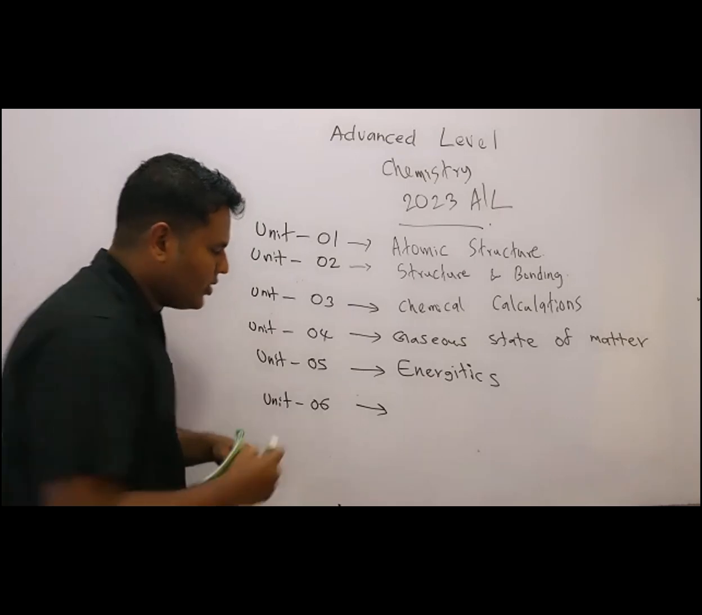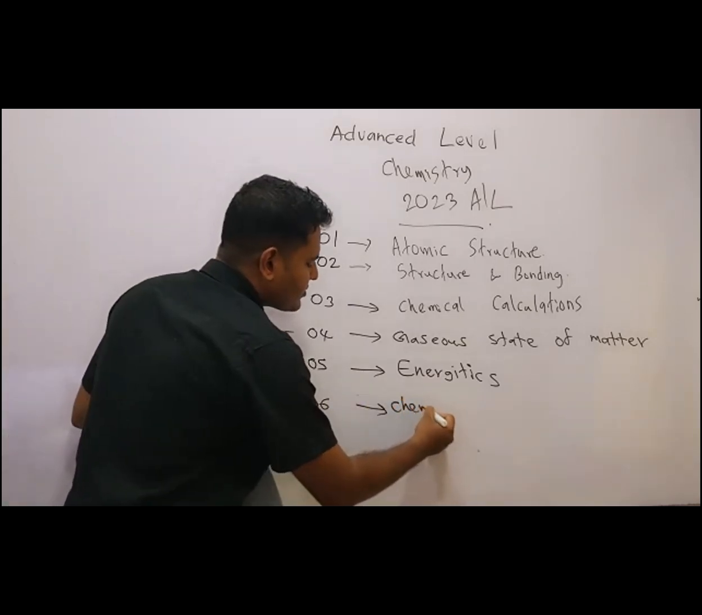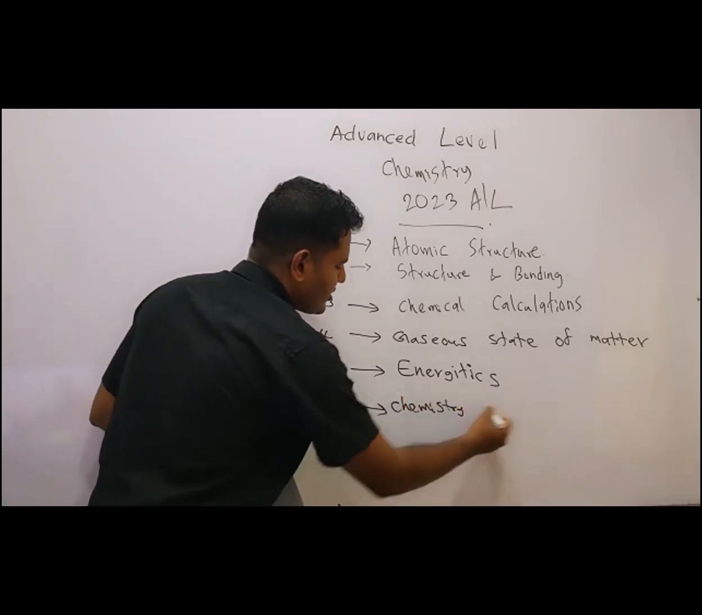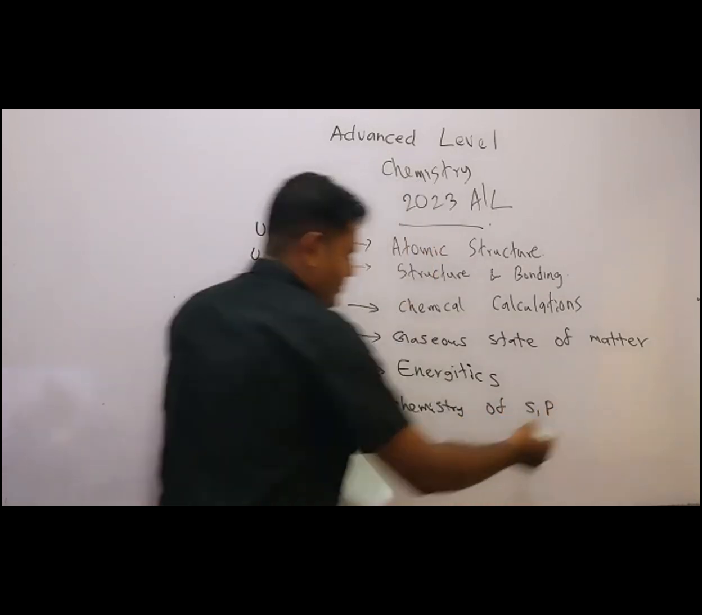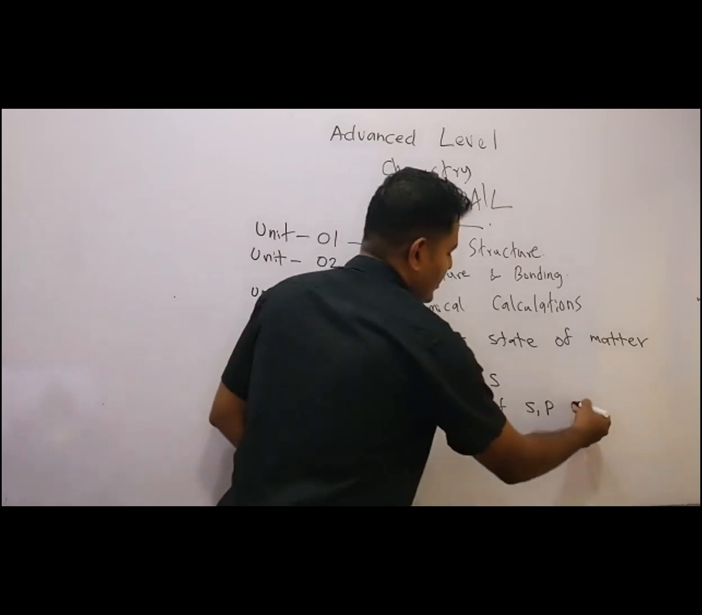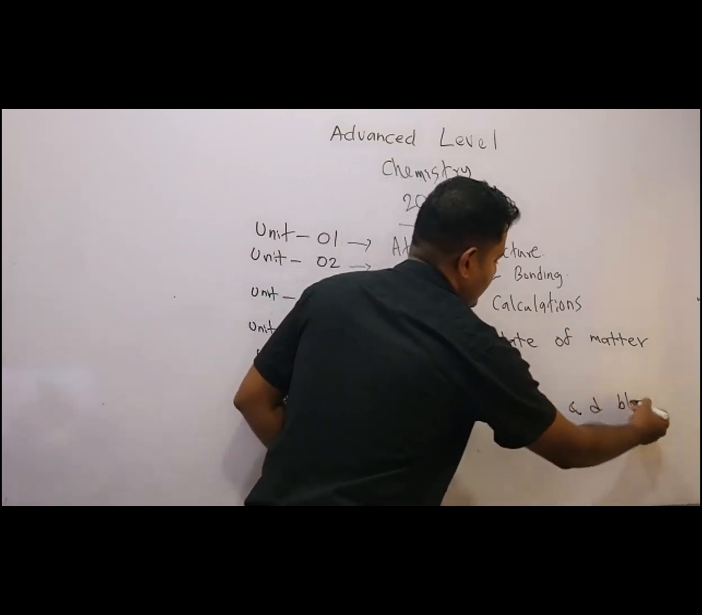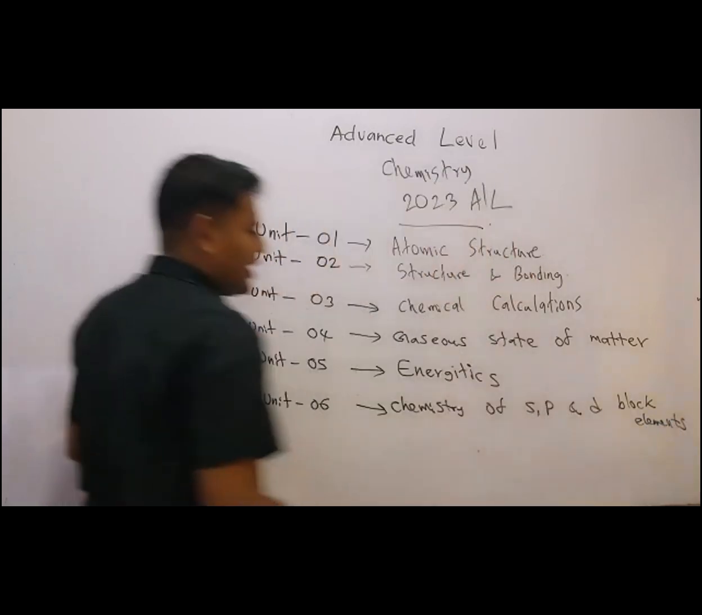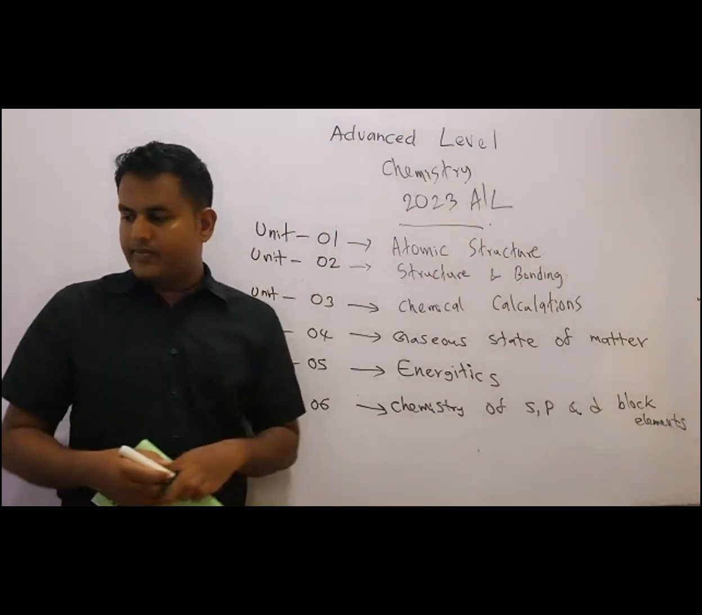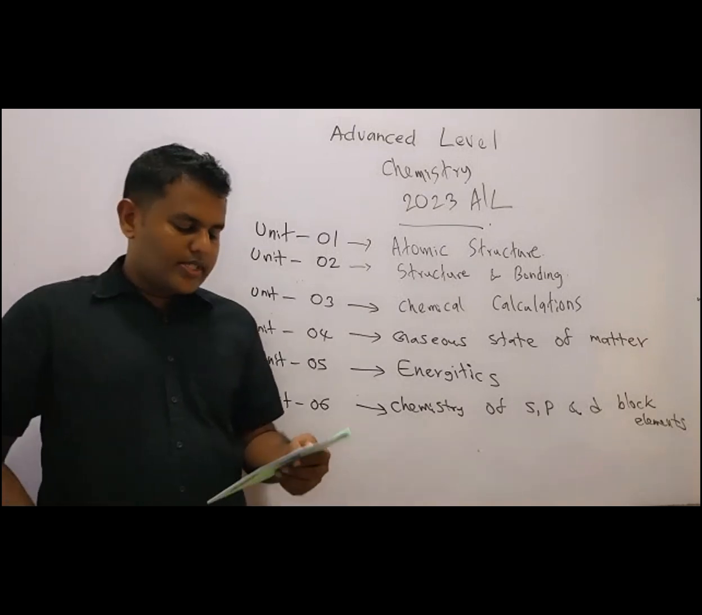Now let's write. Chemistry of S, P and D block elements. That is called unit 6.